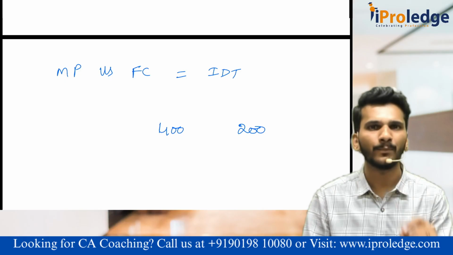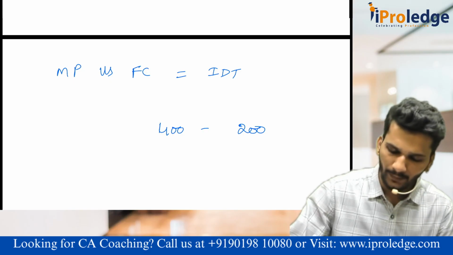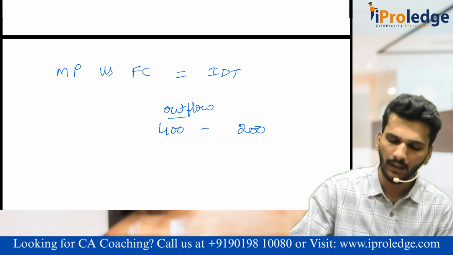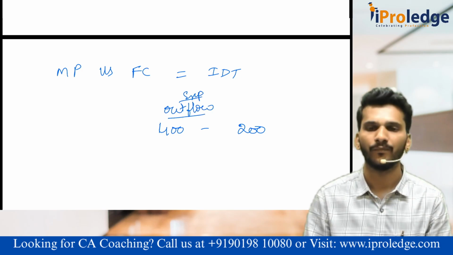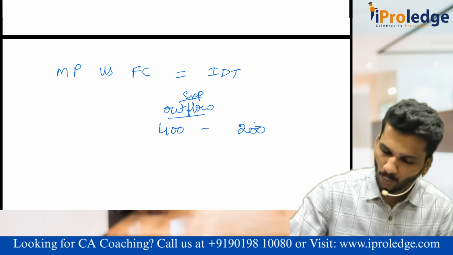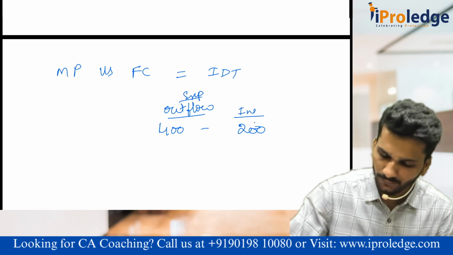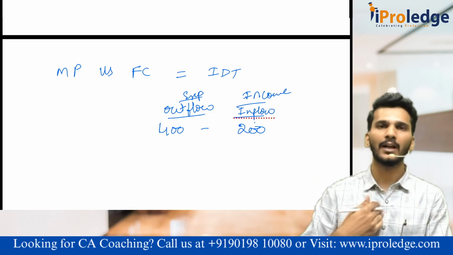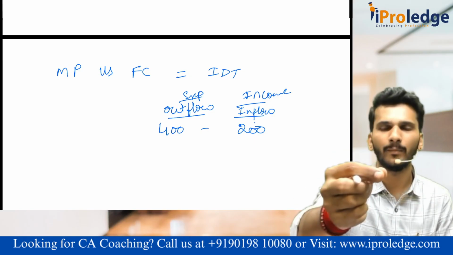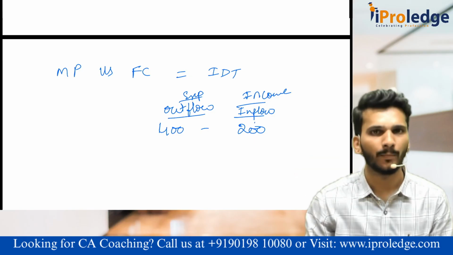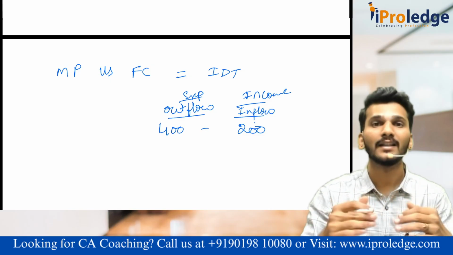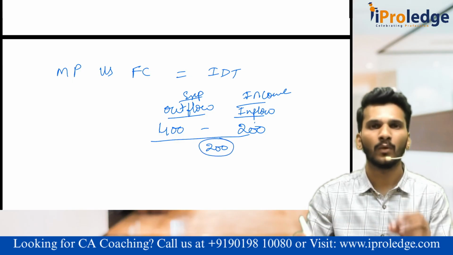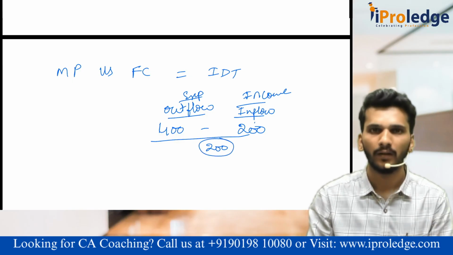If you carefully observe here, I pay 400 rupees tax. That means can I call it an outflow, or can I call it an expense also? Yes, sir. What is this 200? Can I call it an inflow? Or can I even call it income for me? Because I am receiving from the government. I am paying 400 rupees from my pocket to the government. I am receiving 200 rupees from the government. Sir, okay. What is the net we paid? 400 minus 200, that is 200 rupees is the amount we paid to the government of India.